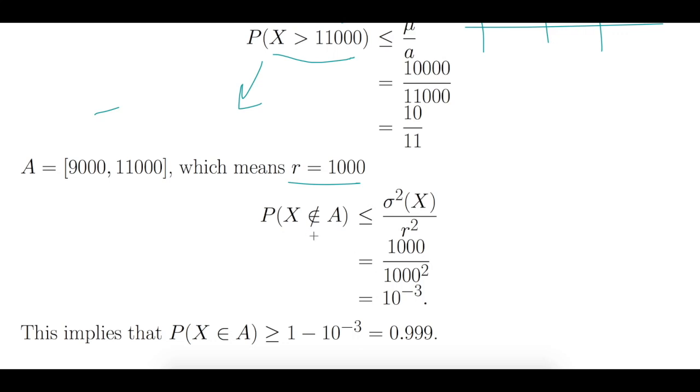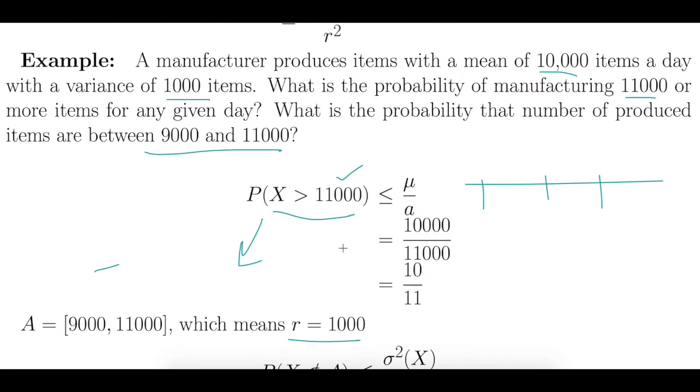If this is upper bounded by 10 to the minus 3, then the actual probability that I am in a is lower bounded by 1 minus that number. In other words, if the probability of x not in a is always less than or equal to 10 to the minus 3, then the probability of x in a is always greater than or equal to 1 minus 10 to the minus 3, which is 0.999. So this is the application of the Chebyshev inequality, and this is the application of the Markov inequality.